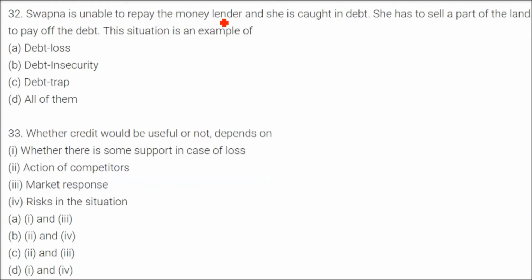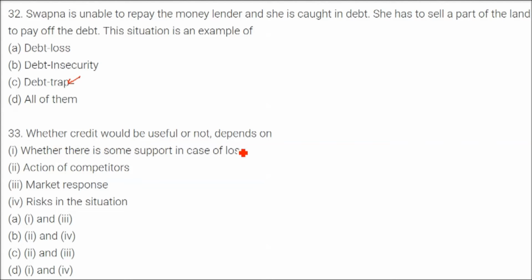Swapna is unable to repay the moneylender and she is caught in a debt trap. She has to sell a part of the land to pay off the debt. The situation is an example of, so I already answered it. This is a debt trap. That is, you have taken a loan, then something bad happens, you are not able to repay the loan. For that you again take a loan. So this is a debt trap.